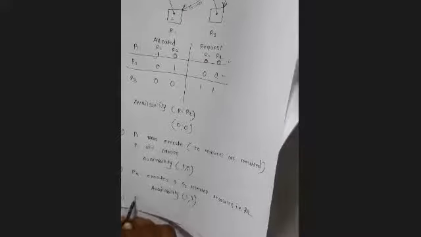Now P3 is remaining. P2 done. P3 is remaining. Availability 1 1, requirement 1 1. That means now P3 can execute. So sequentially P3 now executes. After executing, it releases all resources. Availability will be 1 1.